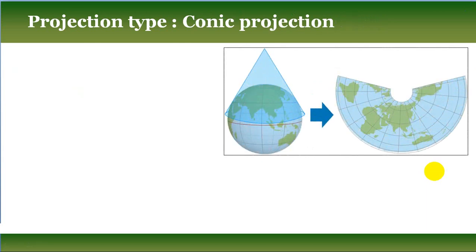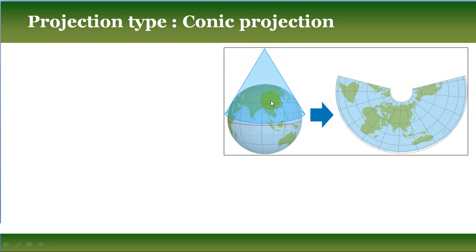Then comes conical projection. Same thing, only the surface was changed. Instead of a cylindrical shape, now we use a conical shape. Light is projected on the conical plane. If you cut this conical shape and place it on a flat plane, you will get this type of thing.